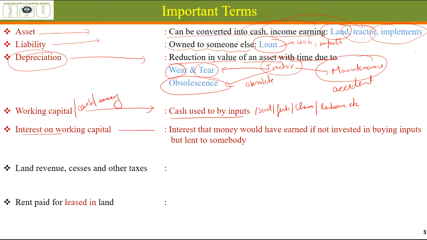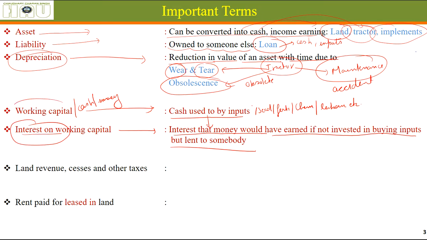Interest on working capital, let's just read it out and you'll understand. Interest that this money, which we have used for buying inputs, would have earned if we had just lent it to somebody instead. That is the interest on working capital.